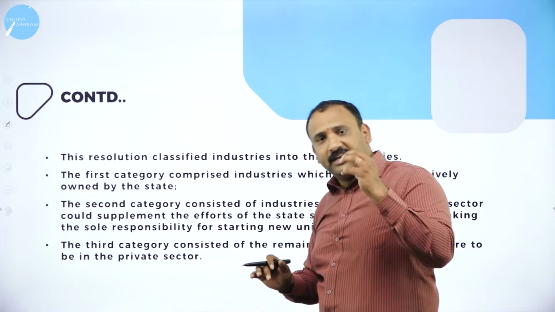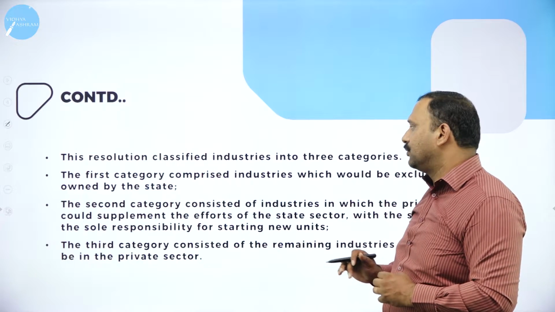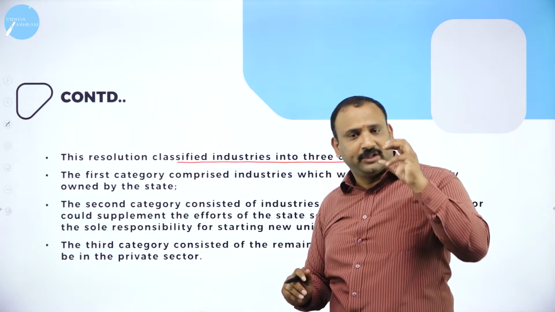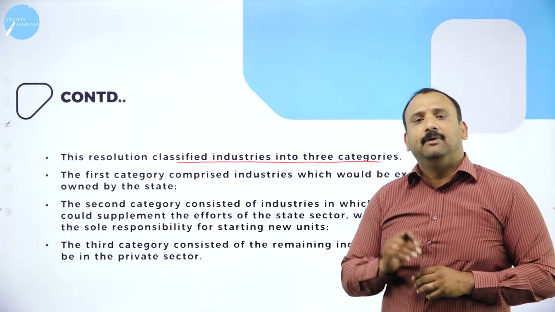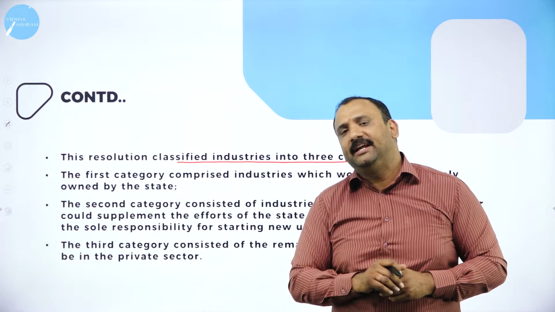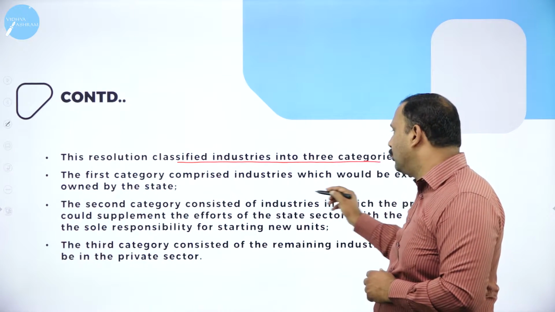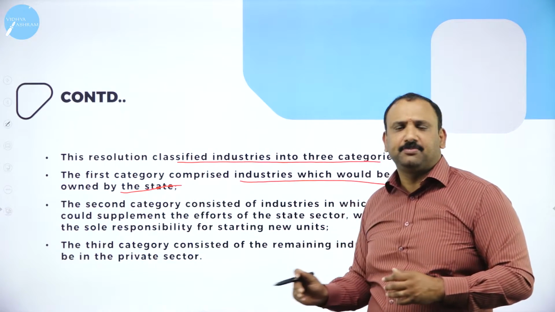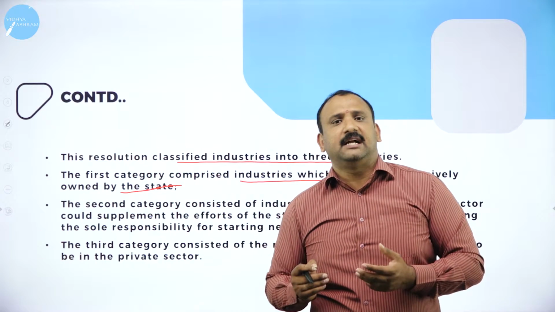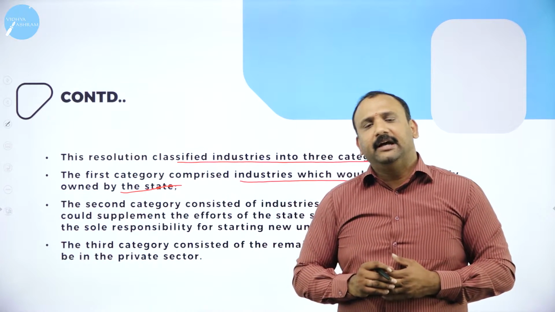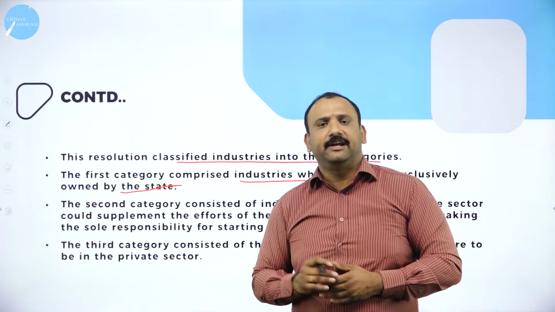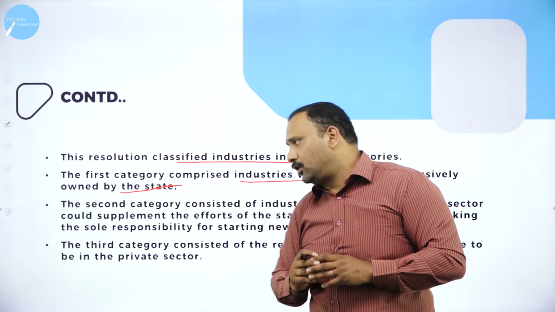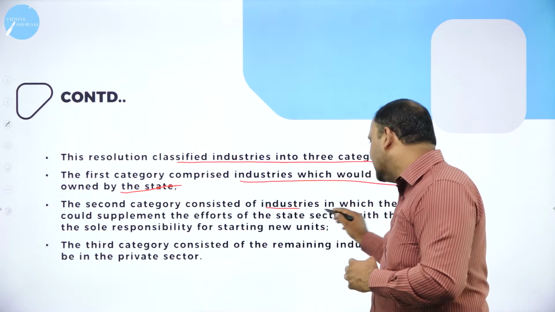the resolution of the IPR, the industrial policy, was that industries were classified into three categories. The IPR's ideology was to categorize industry in three segments. The first segment would be the industries owned by the state. That means state-owned corporations, starting from LIC, the steel plants of India, or BHEL, all these companies which are state-owned, public sector companies.